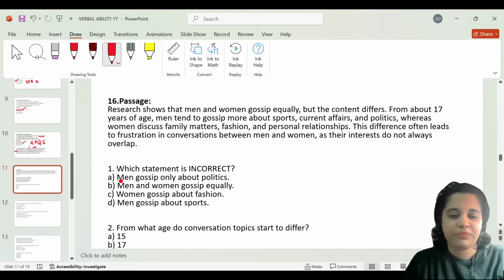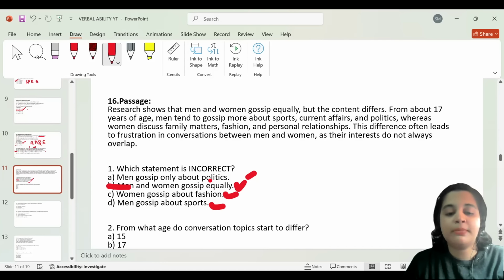The first question. Men gossip only about politics. Men and women gossip equally. Yes, this statement is true because they have mentioned it, so it is not the answer. Women gossip about fashion, which is true. Men gossip about sports. And yes, men do gossip about sports, so this is also true. Now, if you look at option A, it says men gossip only about politics.